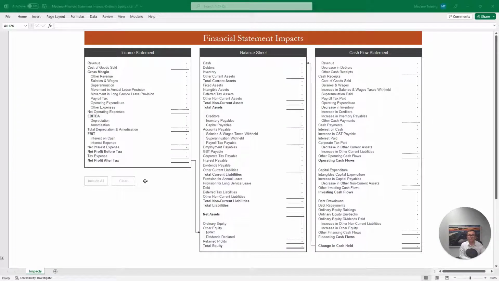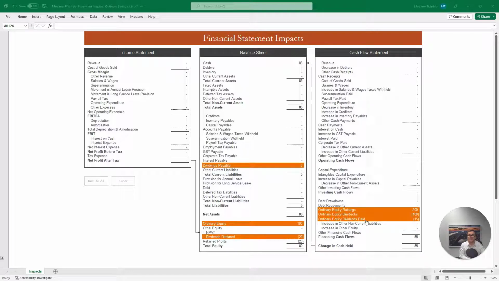To recap, when you are looking at the financial statement impacts of ordinary equity within a three-way financial model, there are two main sets of impacts. The first being the ordinary equity balances themselves, which we refer to as a return of capital. Changes in our ordinary equity balances change the net assets and total equity of the business. The other set of financial statement impacts are our dividends, which we refer to as a return on capital.